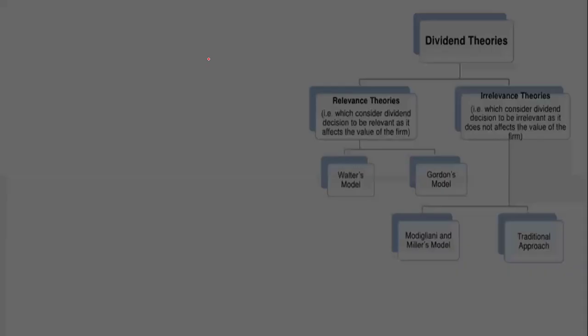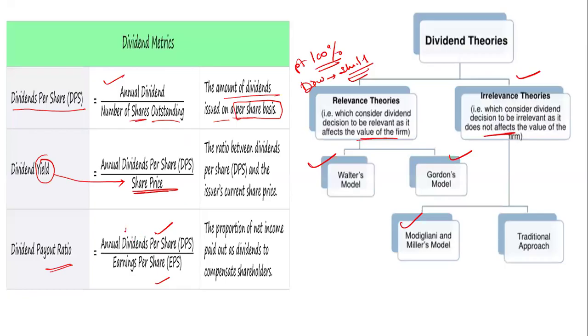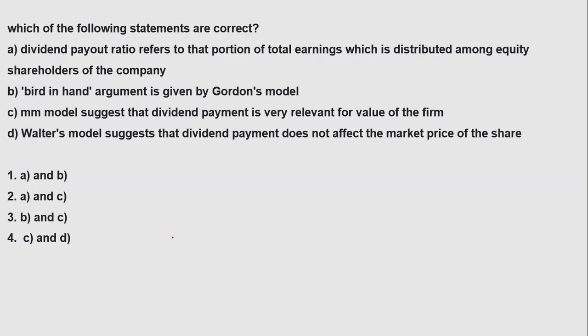In the formula we have seen, that is annual dividend per share, how much you have paid annually, divided by how much you earn per share, that is the earning per share. So option A is correct over here.